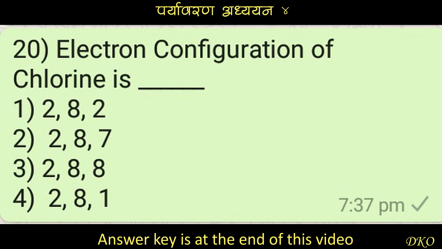Question number 20. Electron configuration of chlorine is dash dash. Option number 1 is 282. Option number 2 is 287. Option number 3 is 288. And option number 4 is 281.